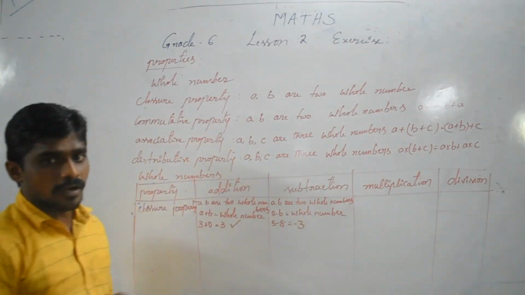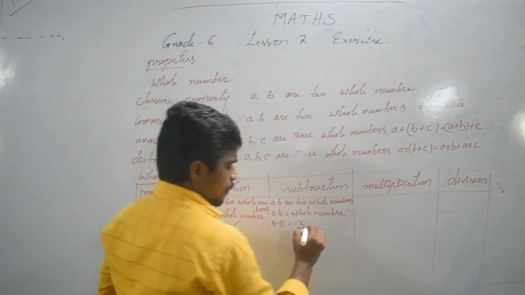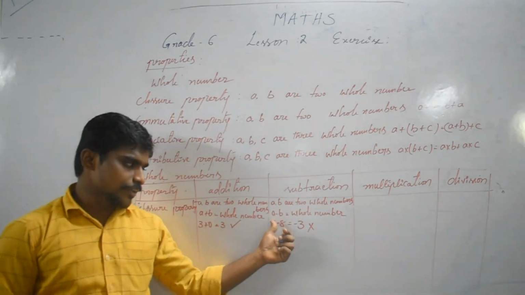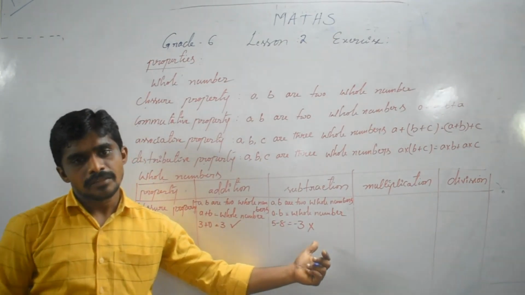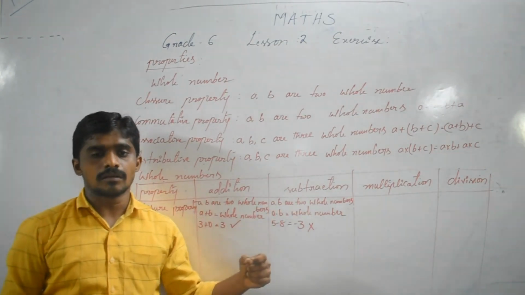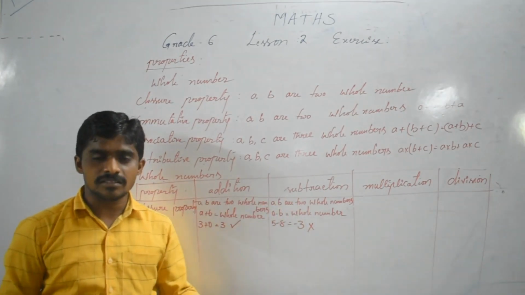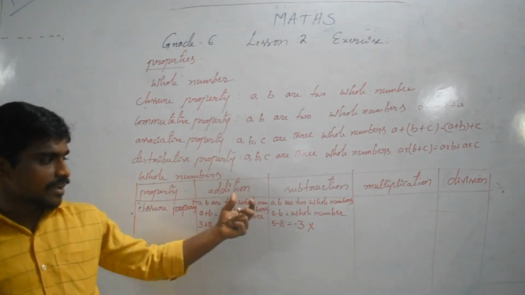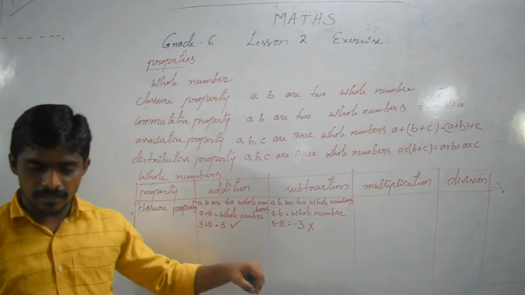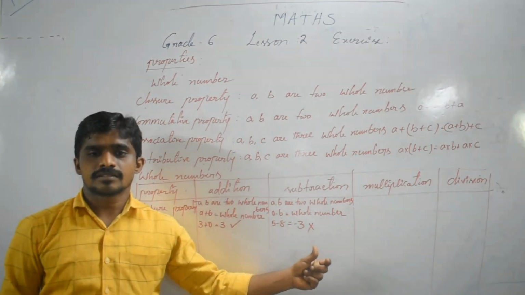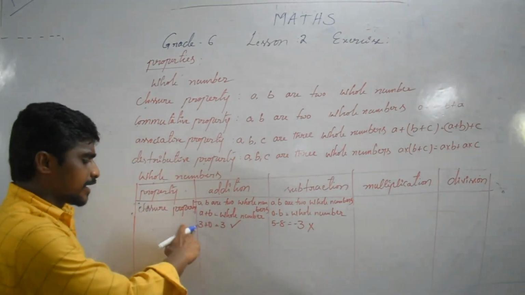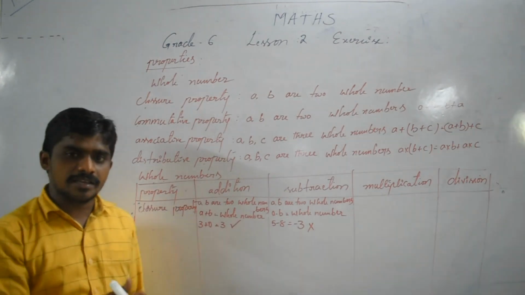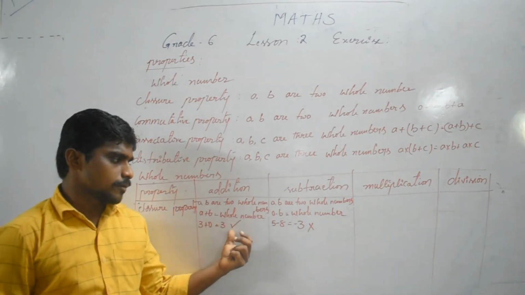Minus 3 is not a whole number. So this is not satisfied. Like 8 minus 5 is 3, in this case it is satisfied. But a rule is satisfied only if it holds for any numbers, in any order you take. See here, for addition you can take any numbers, 0 plus 3 or 3 plus 0, 5 plus 8, as you wish.